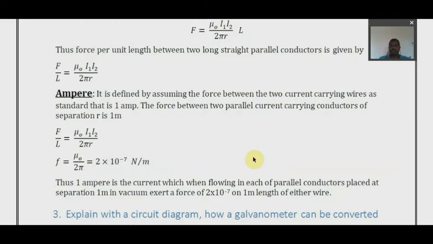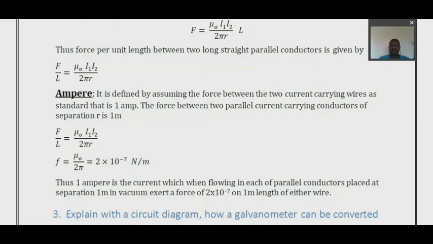So to define 1 ampere, we are considering 1 meter length of the wire, and they should be separated by 1 meter distance, and both parallel conductors carry 1 amp. So when you say that 1 amp is flowing, it should produce a force of 2 into 10 power minus 7 Newton per meter. Then only you can say what is 1 ampere. Clear? This question also can carry up to 5 to 6 marks. So focus on this.